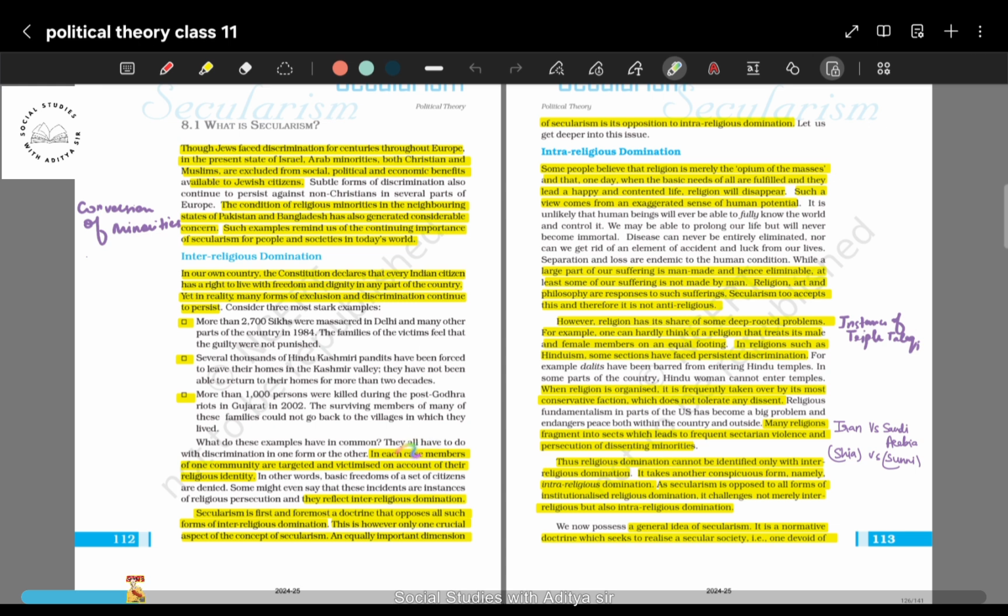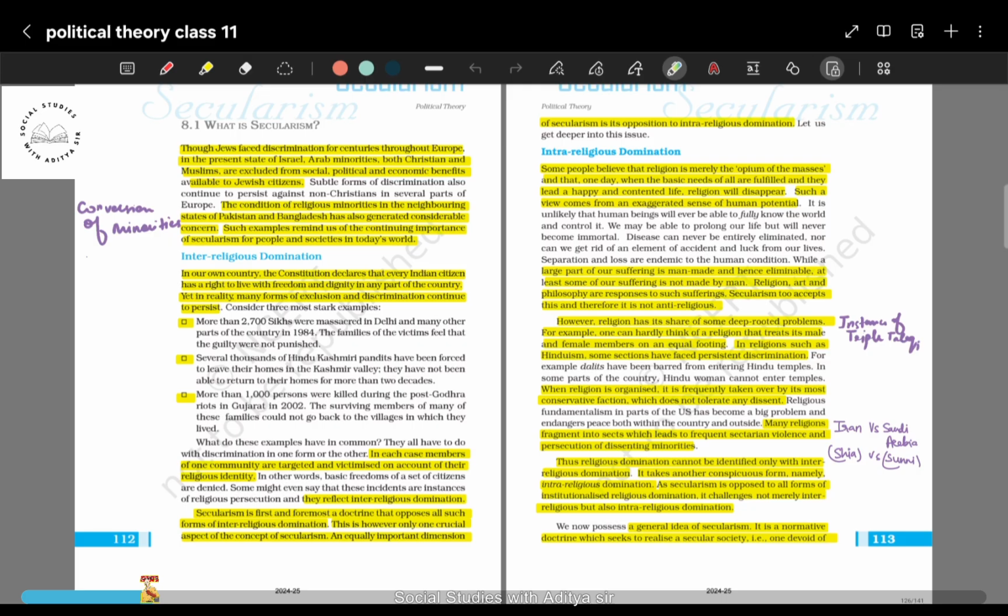In each of these cases, members of one community were targeted by the other community because they had a different religious identity from the community that was targeting them, because they were treated as people who are not part of this region.